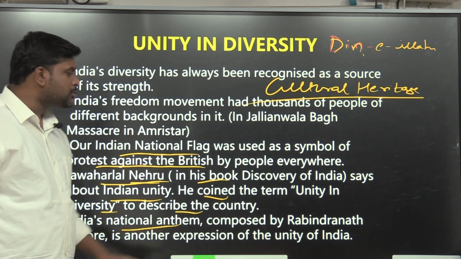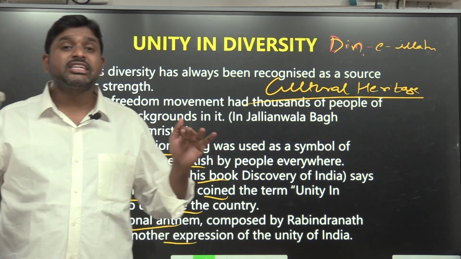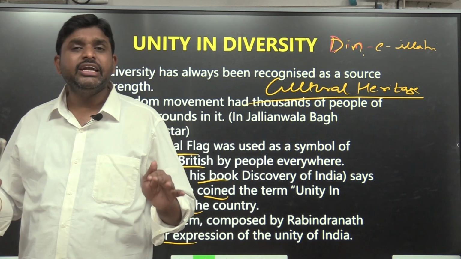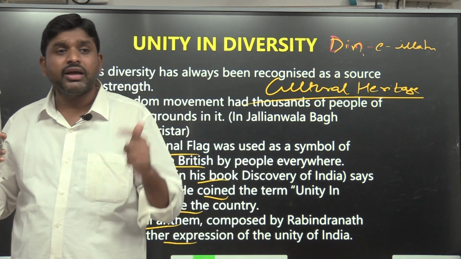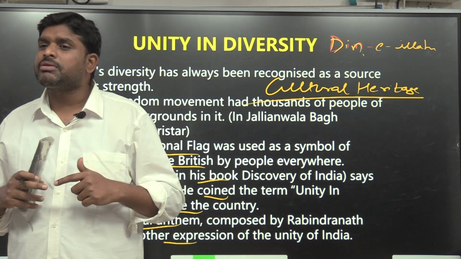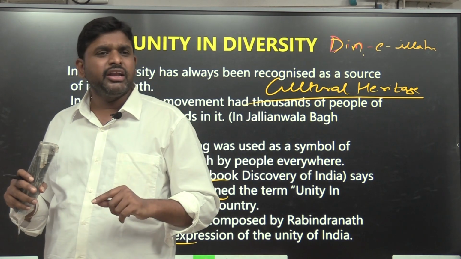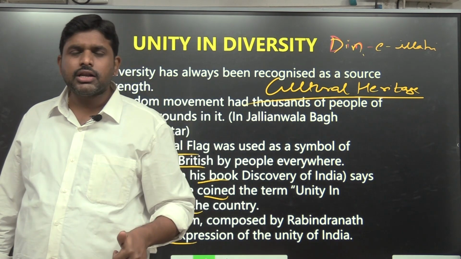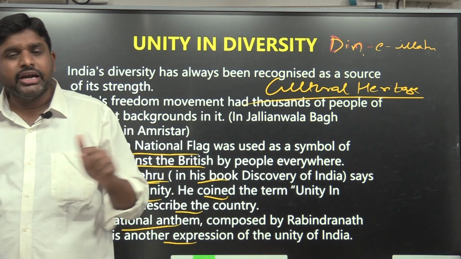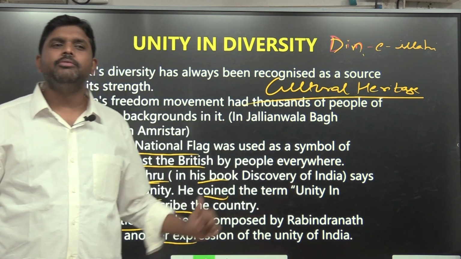India's national anthem composed by Rabindranath Tagore is another expression of the unity of India. Why? Because it discusses the different rivers which are flowing, the different mountains, the different colors, the different languages and the different religions present in India. So unity in diversity is present everywhere. It is present in the national anthem, in the national song, and in the book Discovery of India. In an essay also it will be useful.